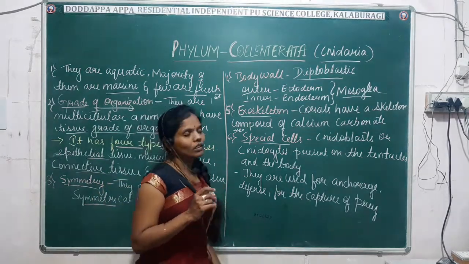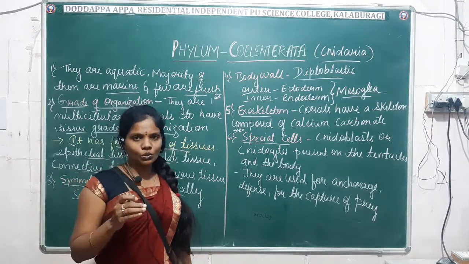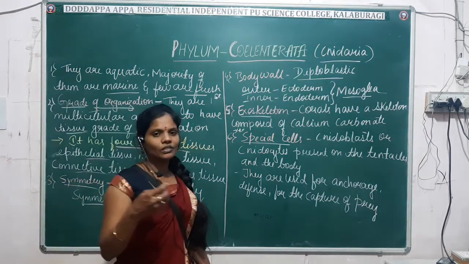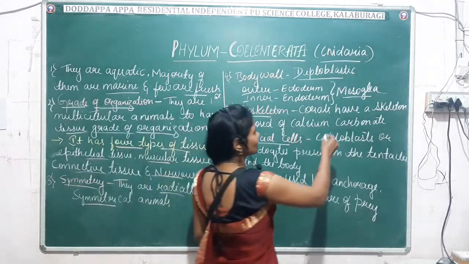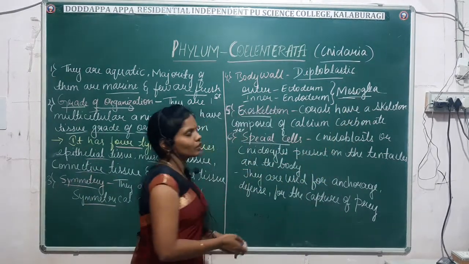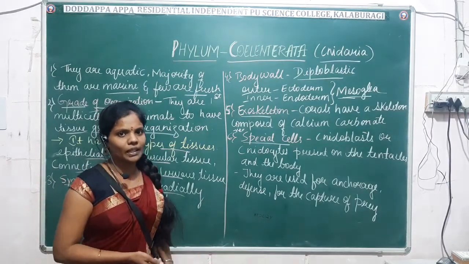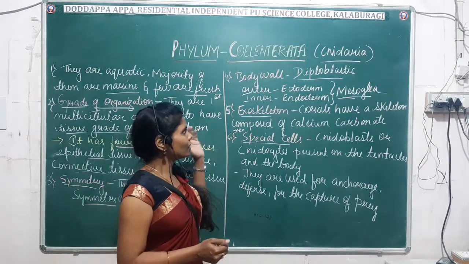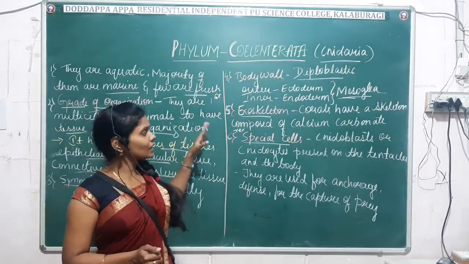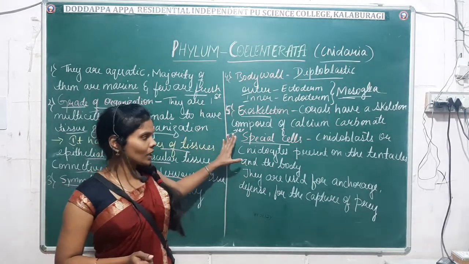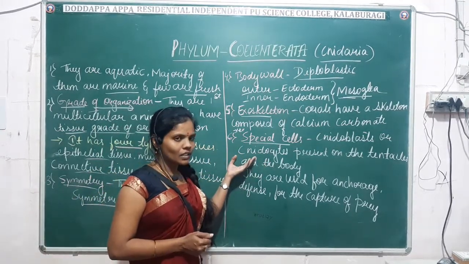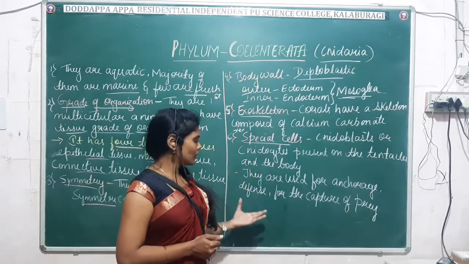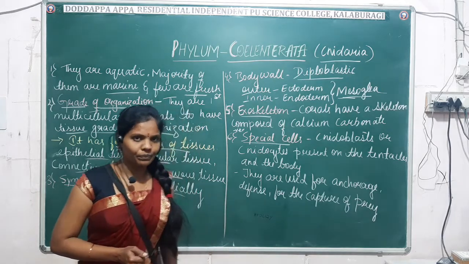Body wall: they are diploblastic animals with 2 layers, outer ectoderm and inner endoderm, and between these 2 layers is a jelly layer known as mesoglea. Exoskeleton: made up of calcium carbonate. Special cells: cnidoblasts or cnidocytes, which help in anchorage, defense and capturing of the prey.